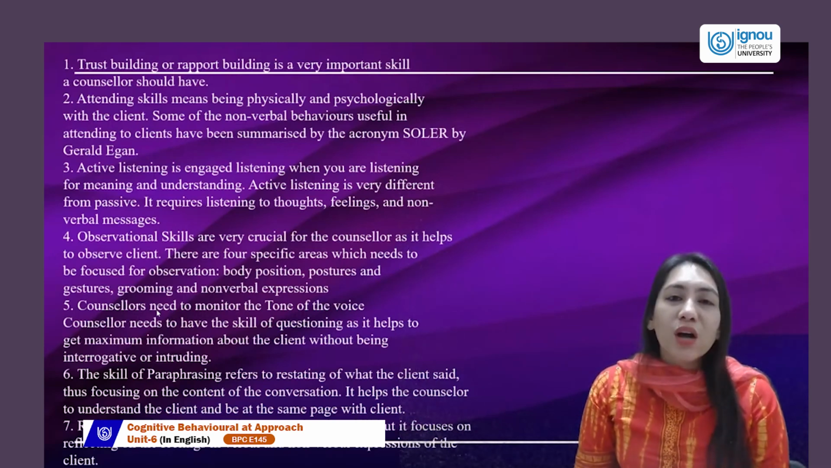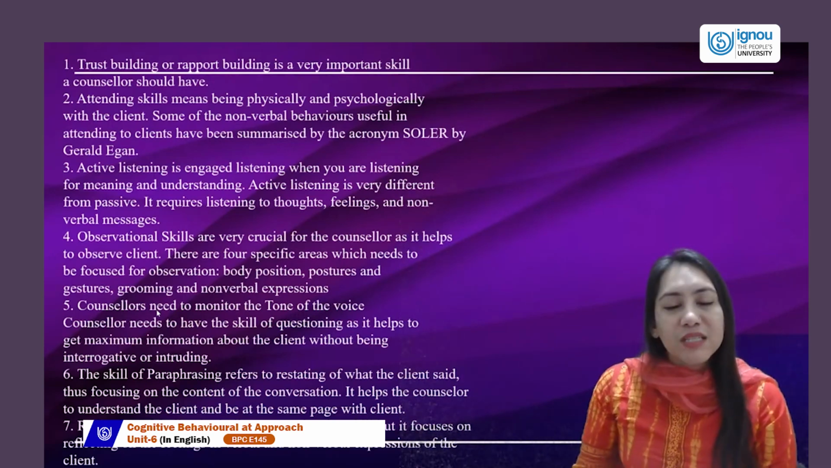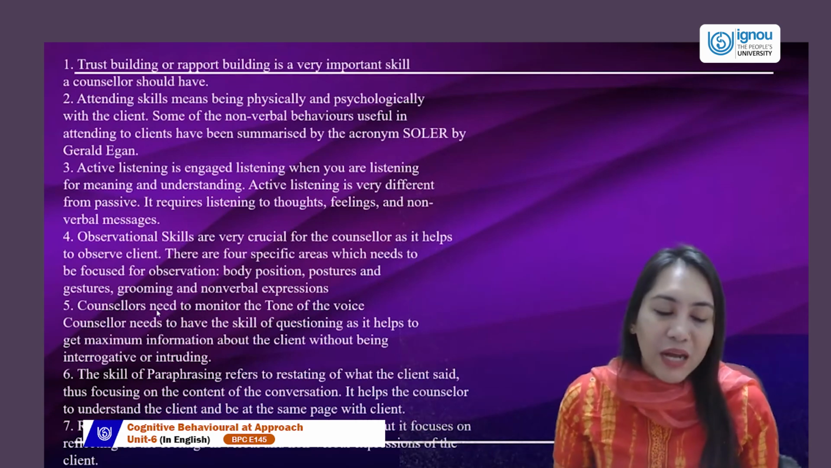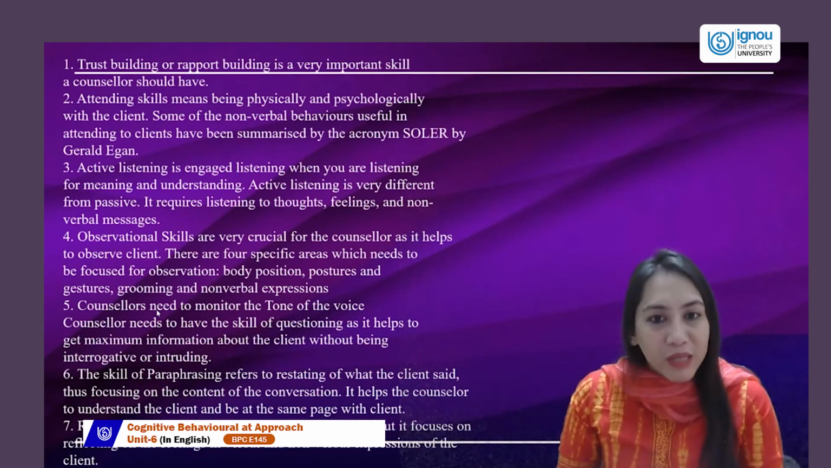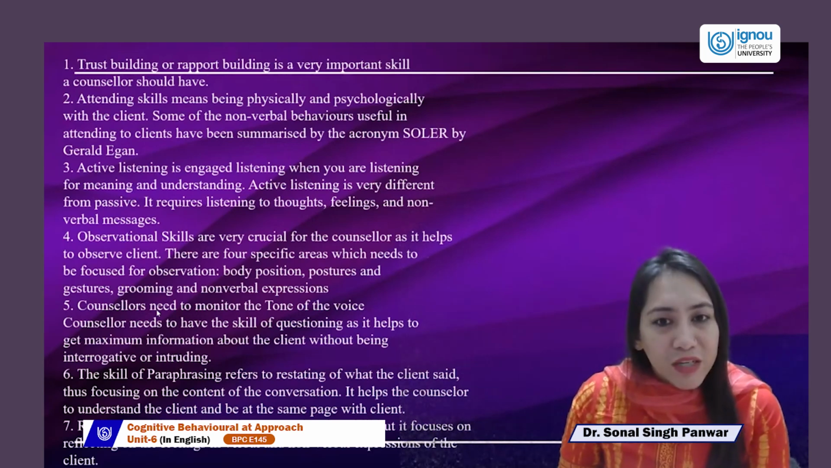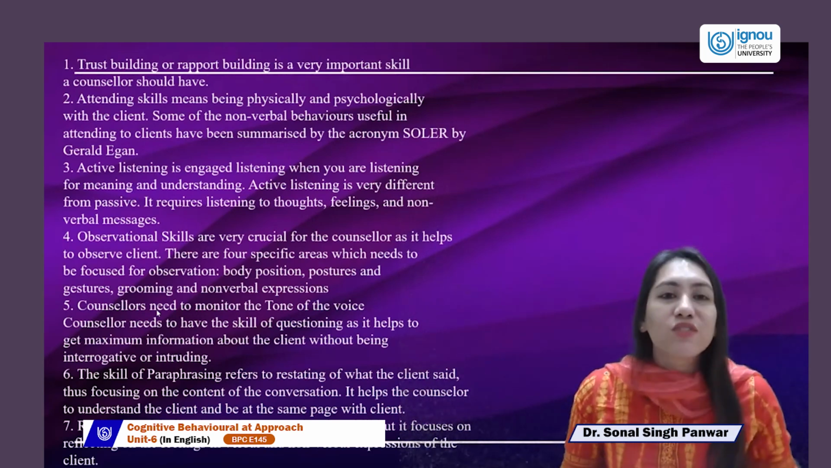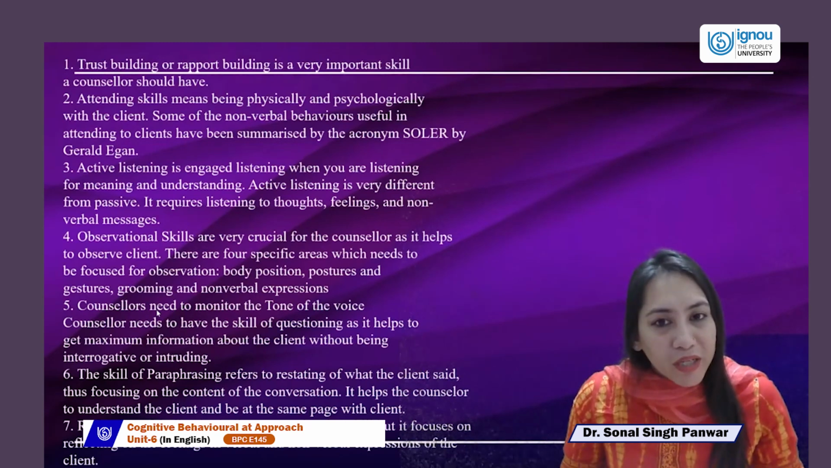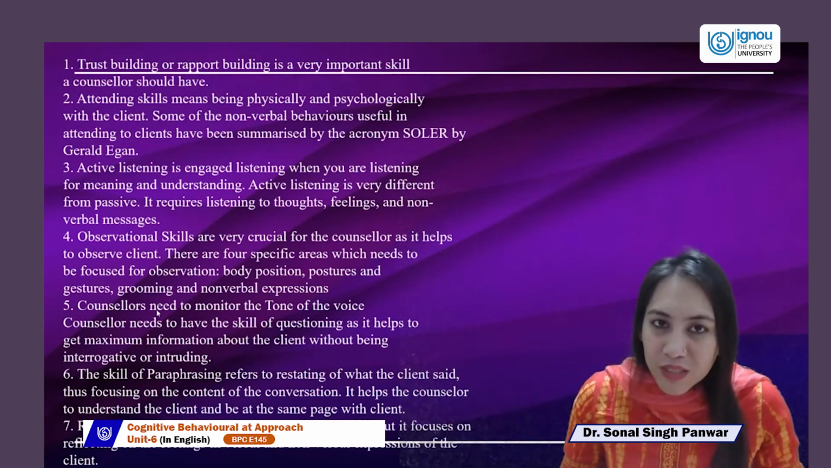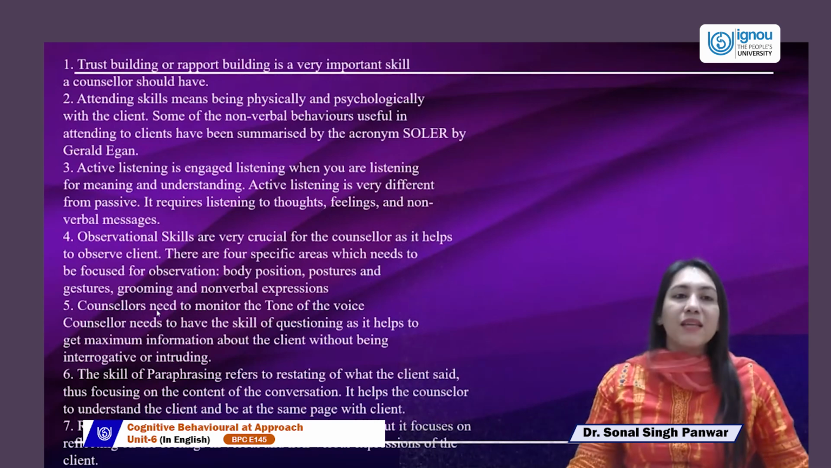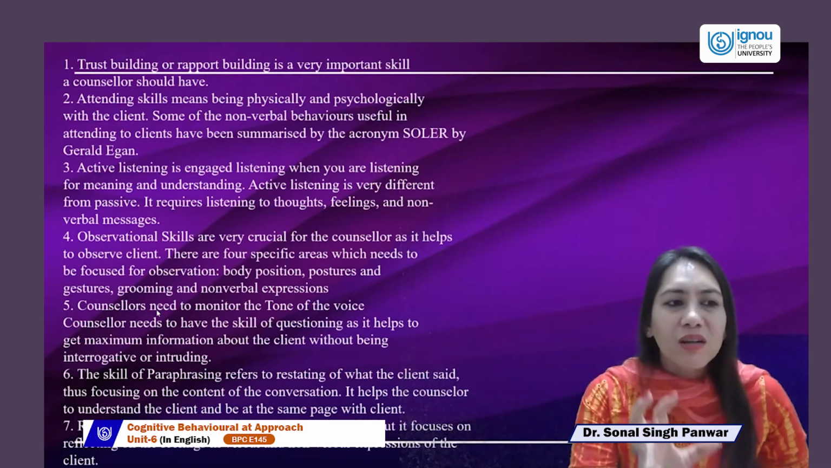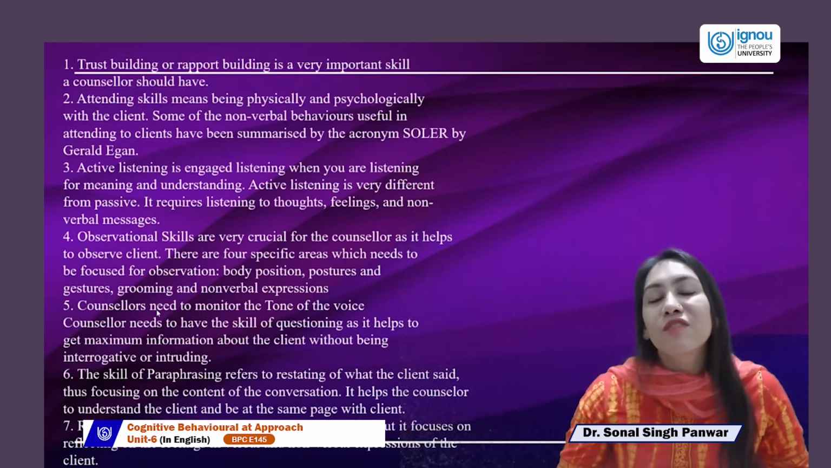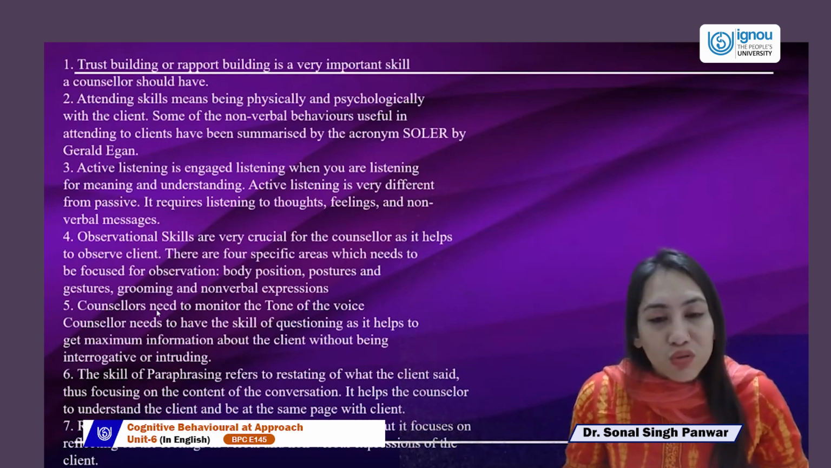Also, Gerard Egan labeled and sorted this out as SOLER, which is sitting squarely. If your client is sitting comfortably, squarely, openly, then leaning forward, has good eye contact, and is sitting relaxed, that is a square position with an open body. The body is not closed. They're leaning towards you. Gerard Egan gave this as an acronym, which I feel in today's life can be utilized with people who are giving or taking interviews also.